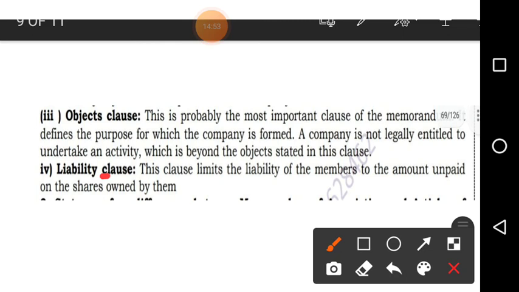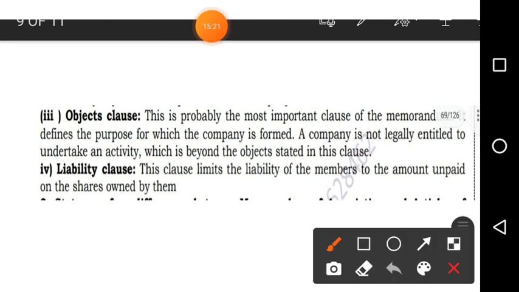Last one, the liability clause. This clause limits the liability of the members to the amount unpaid on the shares owned by them. What does it mean? Simply, for each member, how much liability they can have: how much money they have not paid, how much they still have to pay, that will be written.